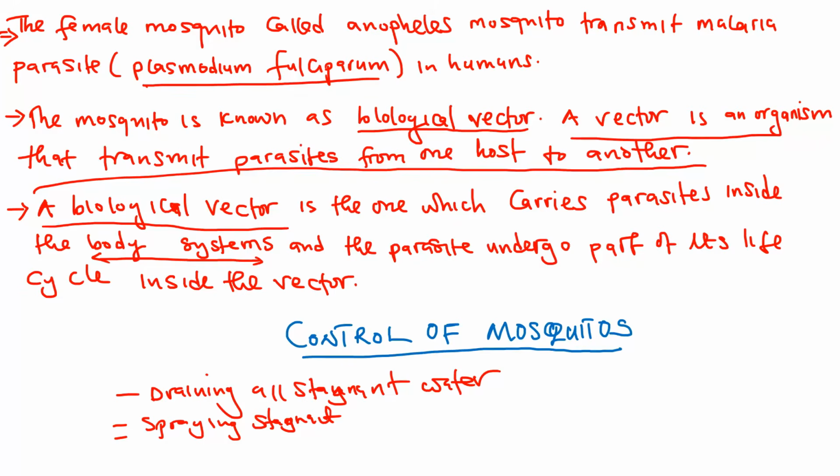Then using insecticide can be one way of controlling mosquitoes. Then also clearing bushes around the houses. So those are the ways of controlling mosquitoes.